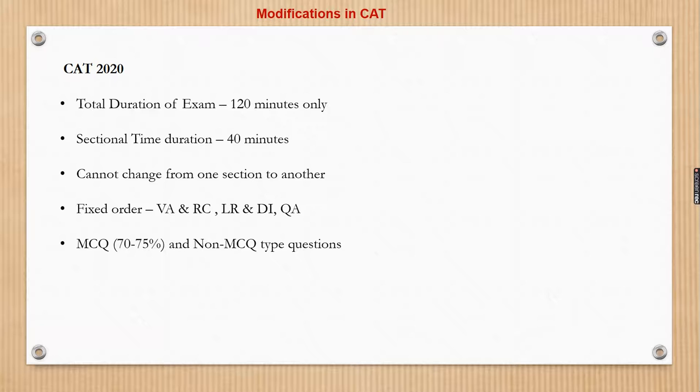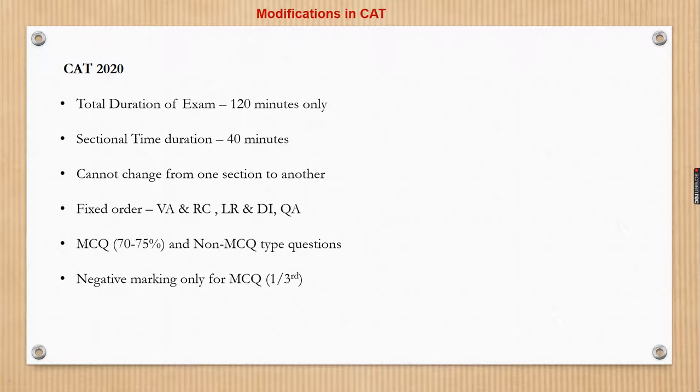Also, a new method that has been introduced in CAT is that there are going to be both MCQ, that is multiple choice questions, as well as non-multiple choice questions starting from this year onwards. In most of the competitive exams across the country, the preliminary questions are almost only MCQ based questions. But here, CAT is also trying to bring in non-MCQ based questions, even though the weightage for that is only almost 1/4 of the total number of questions.